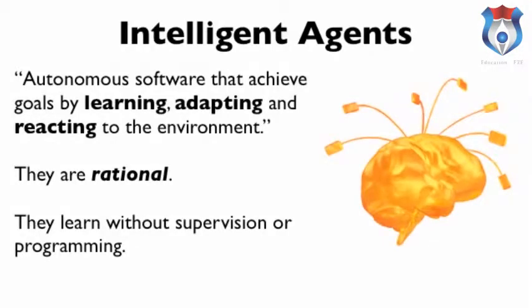Intelligent agents are autonomous software entities that achieve their goals a lot like a human. They learn, they adapt, and they react to the environment. These agents are rational. They learn without supervision or programming.